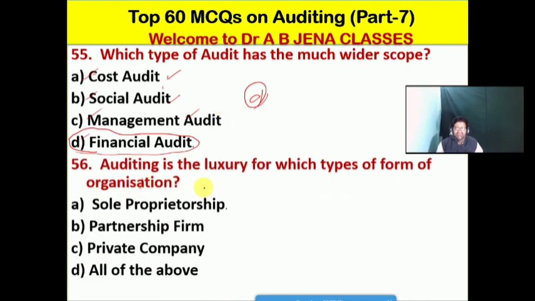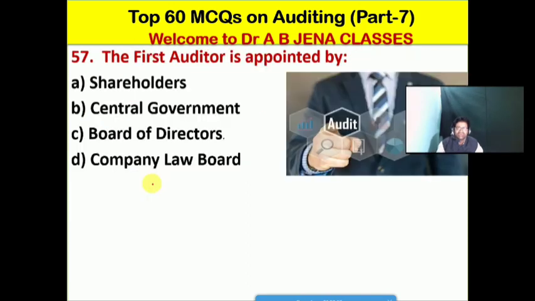Auditing is a luxury for which type of form of business organization? A, sole proprietorship; B, partnership firm; C, private company; D, all of the above. So friends, A is the right option for this MCQ. Auditing is a luxury for a sole proprietorship. So A is the right option.